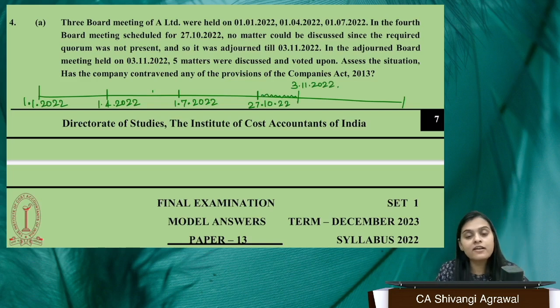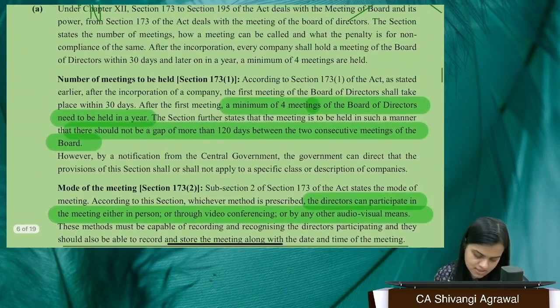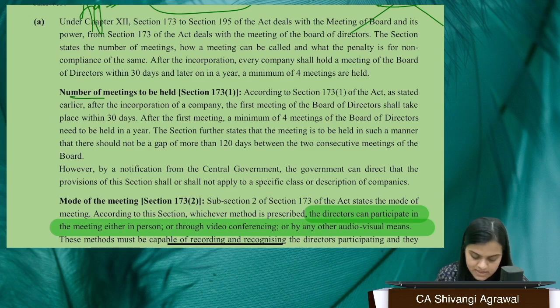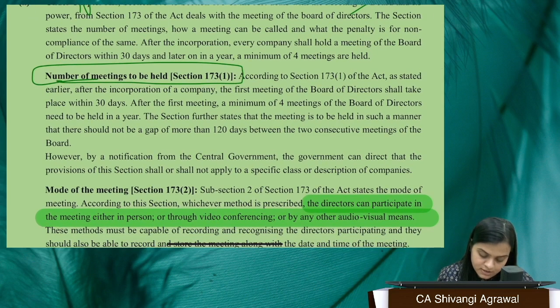Okay. So we have been given these dates, and we have been asked whether the company has contravened any provisions of the Companies Act 2013. Well, I'll take you back to something that we have just discussed. Very important provision: number of meetings to be held, number of board meetings, right? The first meeting of the board shall take place within 30 days. So, this is the first thing. But here we are not talking about a new company being incorporated. So, we are not concerned about that particular point.